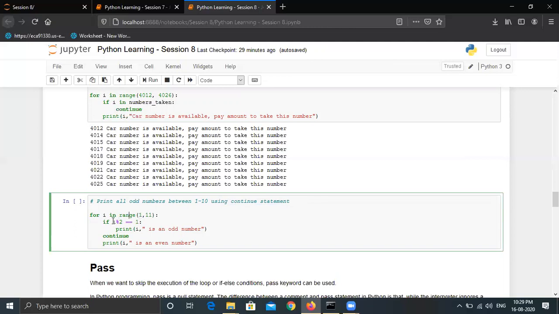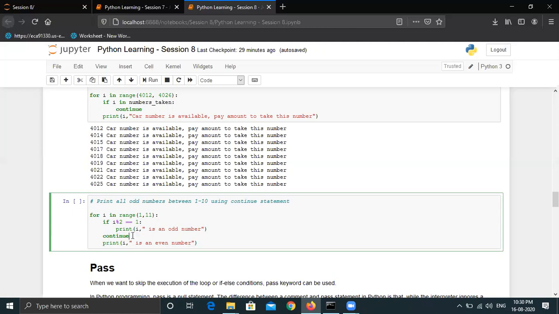If i modulus 2 is equal to 1, which means we are checking the remainder, if it is 1, then print the number is an odd number, and else we are using continue, right?